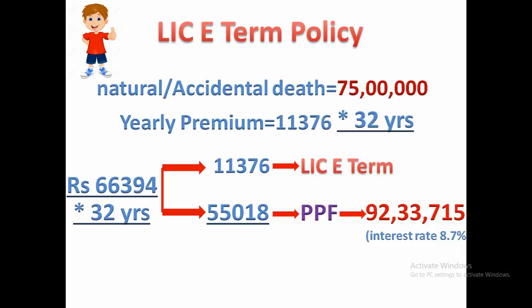In PPF you will get this amount after 35 years, because there is a block of 5 years. We will see more about PPF in another tutorial, but this is the amount you will get if you invest rupees 55,000 for 32 years: 92 lakh rupees 33,000. Now we'll see what Mr. Green wants to do with this 66,394 rupees.